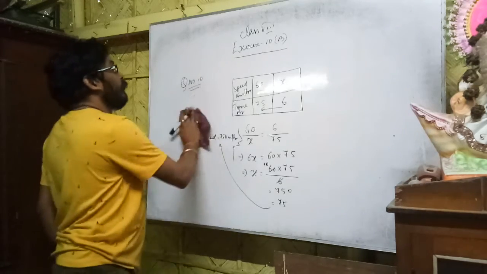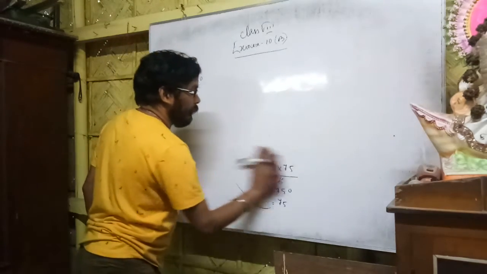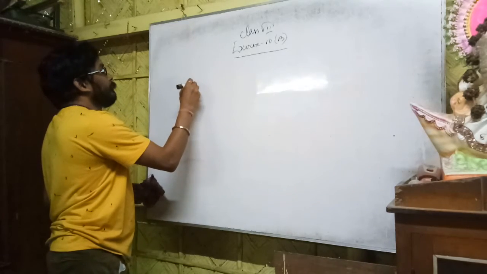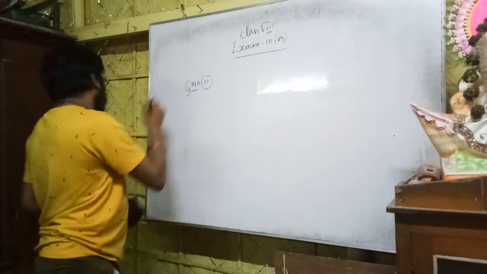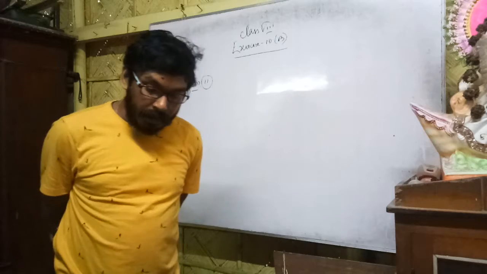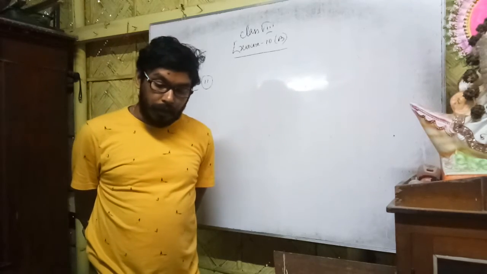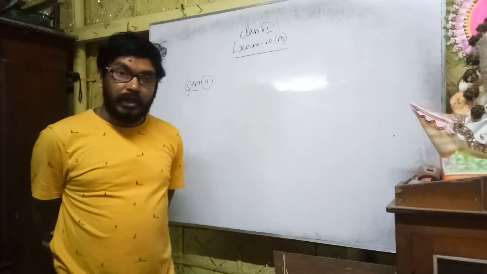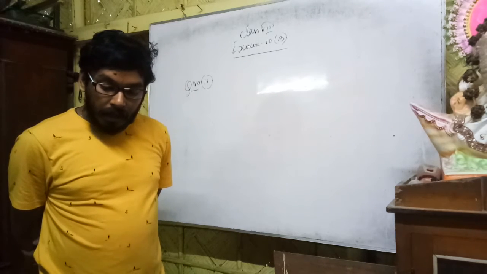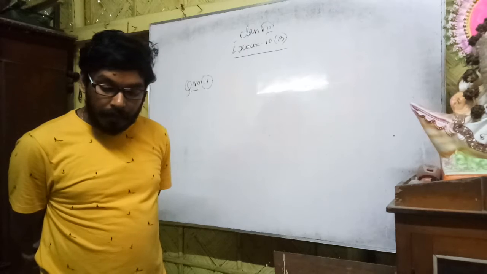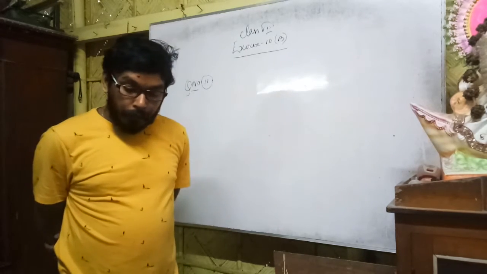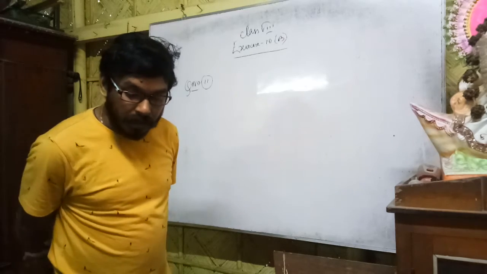Okay, now we will go for question number 11. In question number 11, what did they say? They have said a garrison of 800 men had provision for 39 days. That means 800 men can take the food for 39 days. However, a reinforcement of 500 men arrived. More 500 persons have joined. For how many days will the food last now?